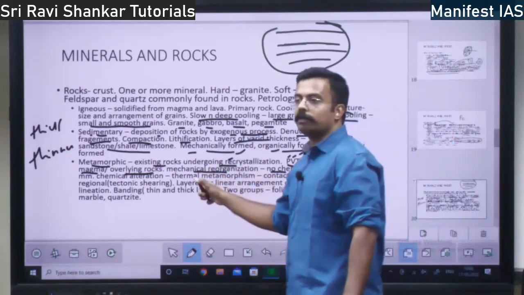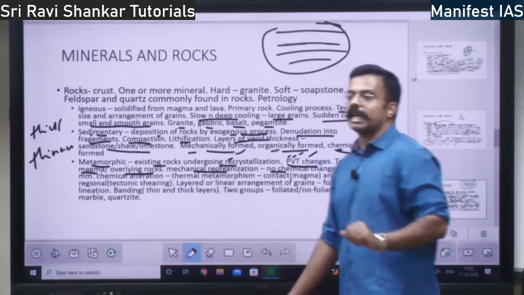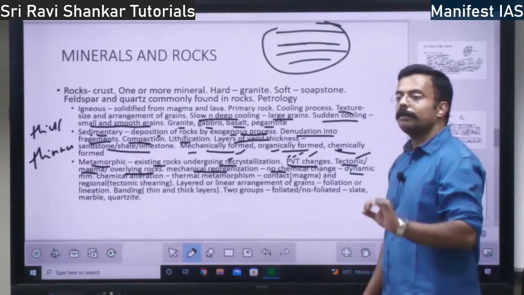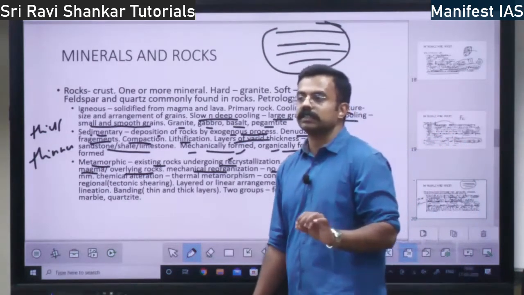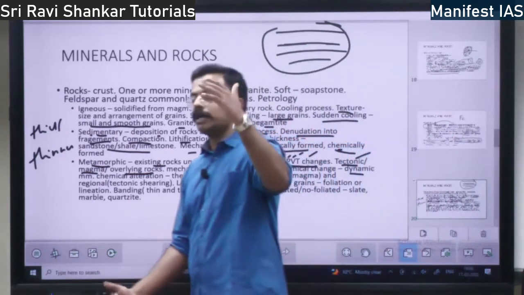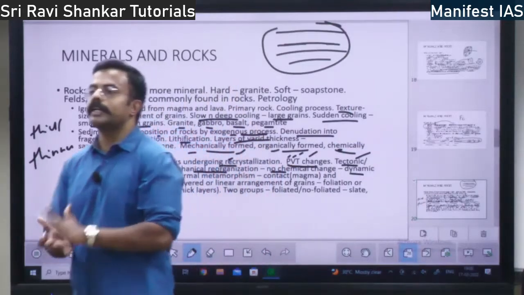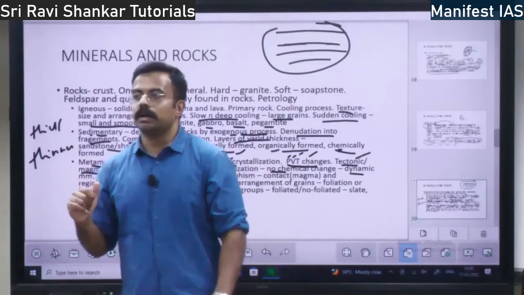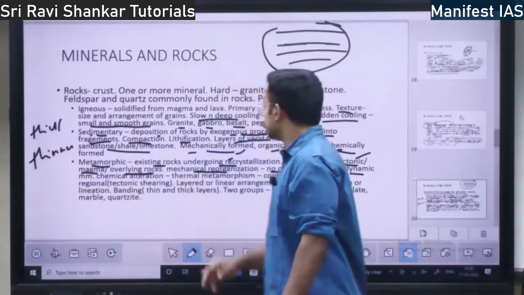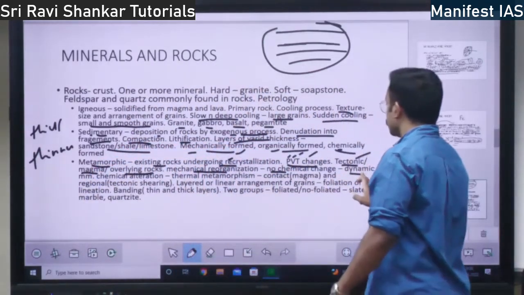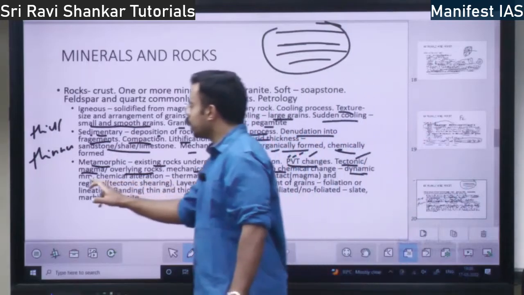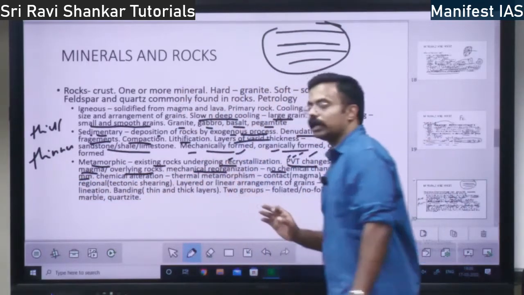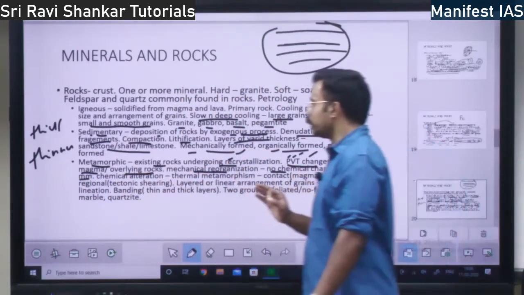Under mechanical metamorphosis, there is no chemical change, right? It is purely based on mechanical reasons. Mechanical means because of the pressure, volume or temperature change, or some animal pressing the rock, or all these changes. There is no chemical change. This is called dynamic metamorphosis. Mechanical reorganization is also called dynamic metamorphosis.